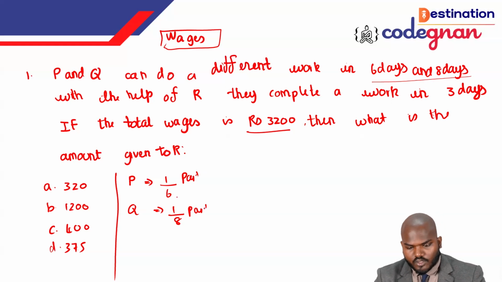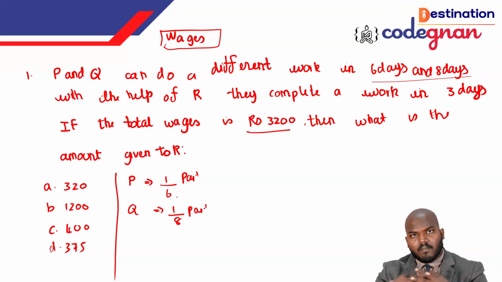According to the question, if P, Q, R combined work, they complete the work in 3 days. So the PQR 1 day work is 1 by 3.